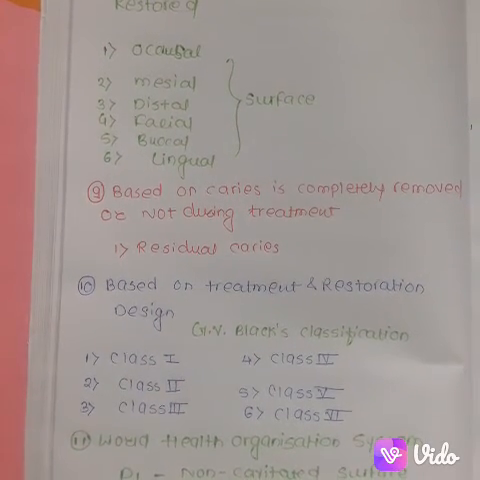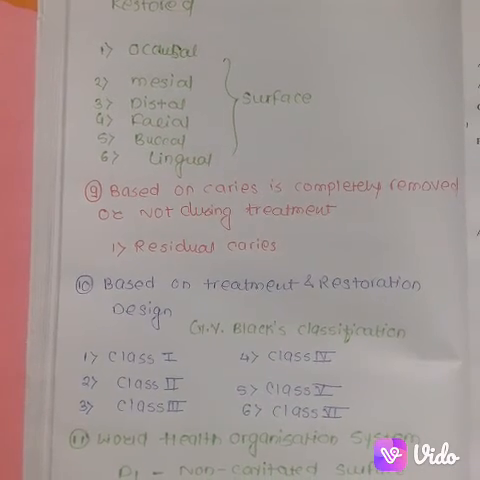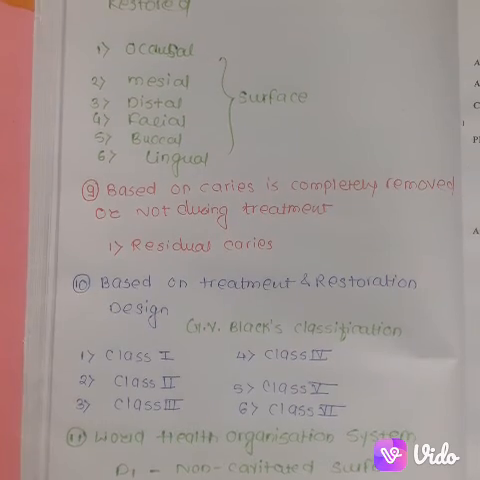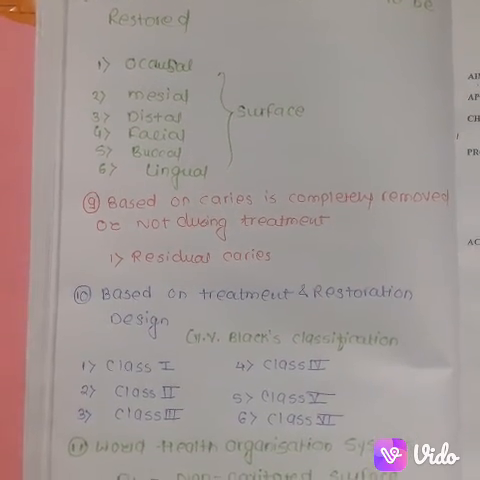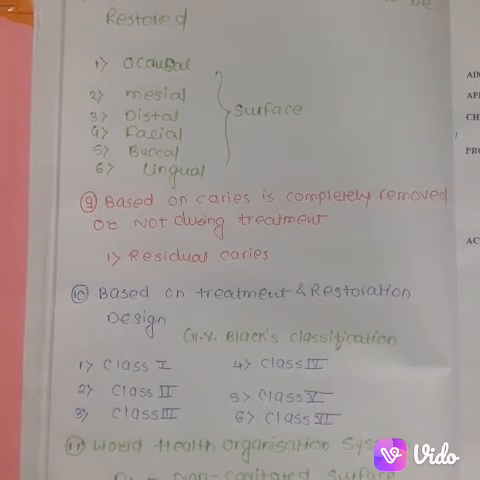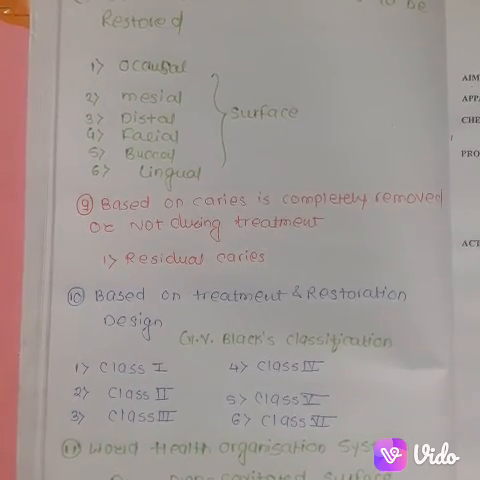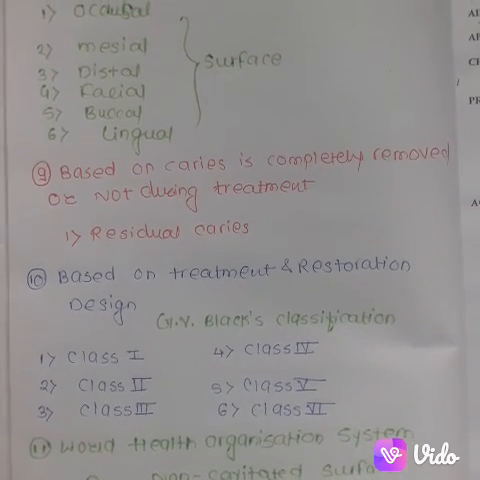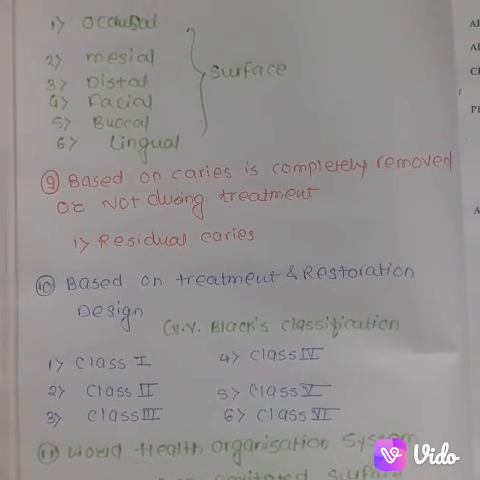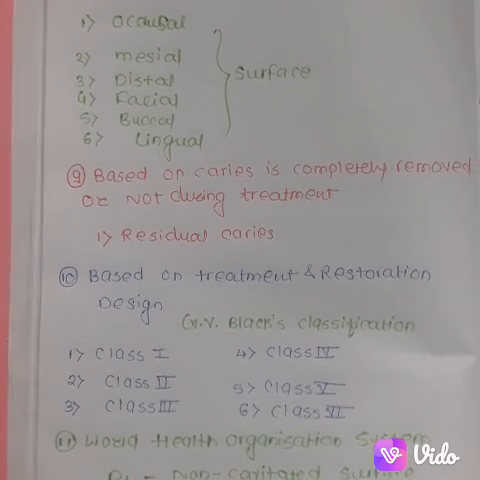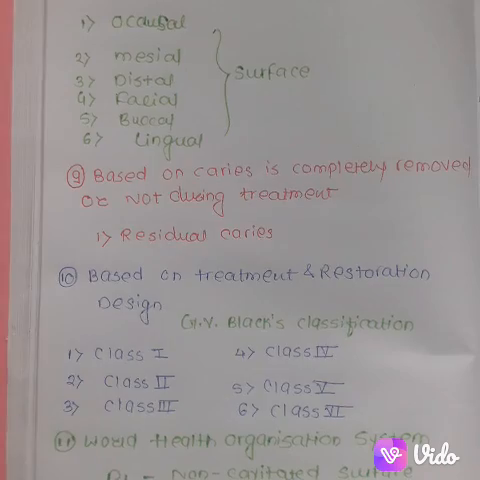D1 means the non-cavitated surface, which means the caries is clinically visible but the cavity is not formed. D2, cavities are present but limited to the enamel. In D3, cavities extend to the dentin, and in D4, caries involves the pulp. These are all the classifications of dental caries. Now we will revise shortly.